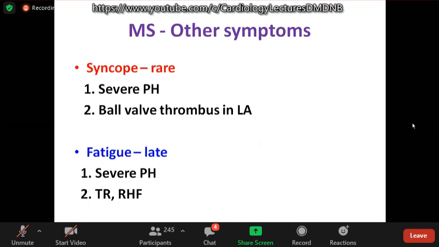Exertional syncope is not a common symptom, but can occur when the patient has severe pulmonary hypertension or involved valve thrombus in the LA, occluding the mitral valve intermittently. We recently had a patient who underwent emergency surgery. Fatigue is again a late symptom, occurs when the patient has severe pulmonary hypertension and more so when the patient goes into right heart failure with tricuspid regurgitation and the cardiac output decreases.